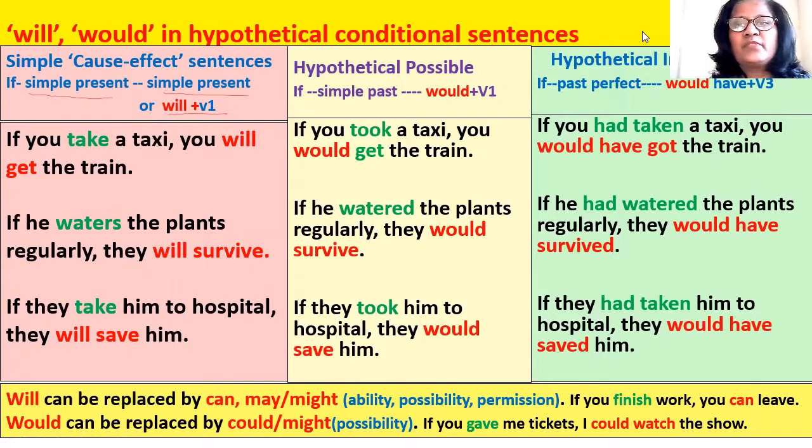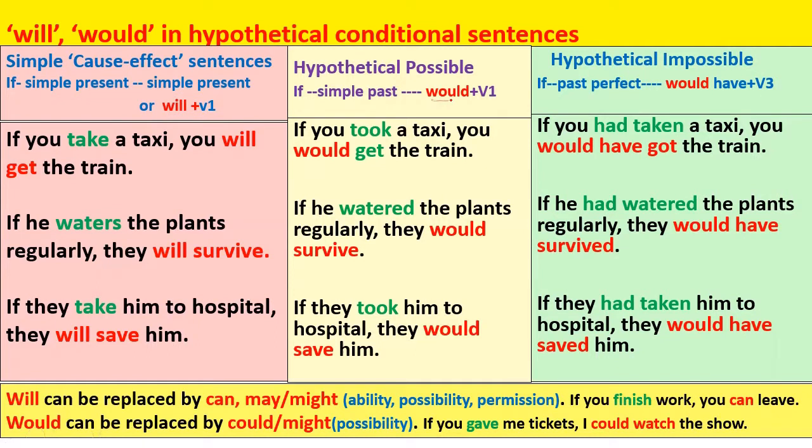So the three types of conditional sentences are simple cause and effect sentences, hypothetical possible sentences, and hypothetical impossible sentences. The simple cause and effect sentences use if and simple present tense in the conditional clause, and the effect clause has simple present tense or it has will with the first form of the verb.